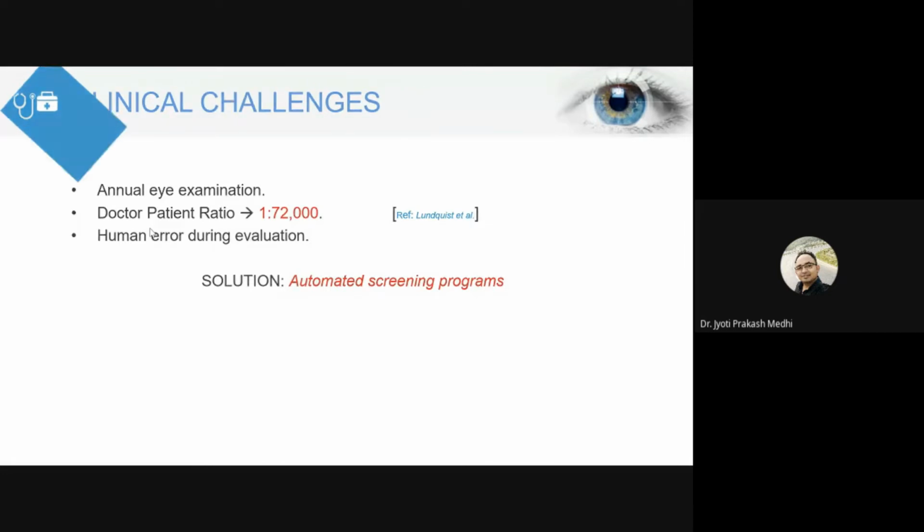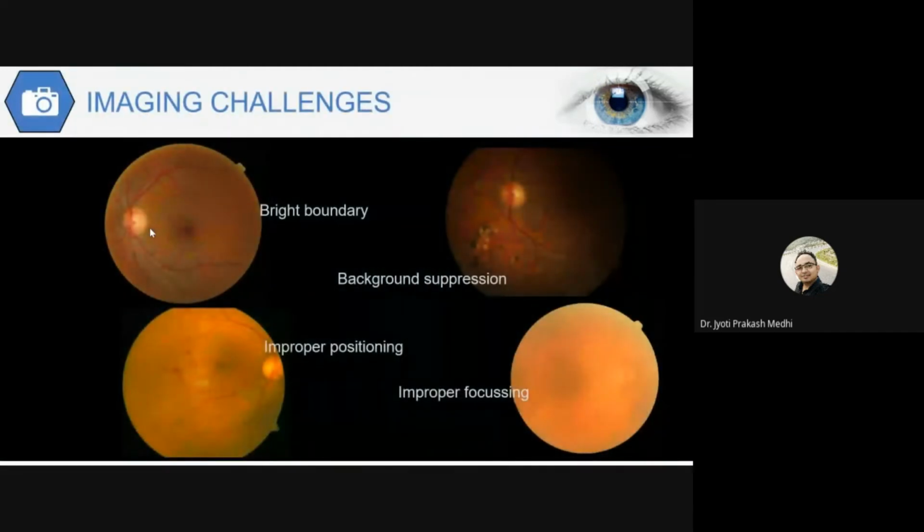better diagnosis. Now, moving into imaging challenges. While making these automated programs, there are various challenges that we face with various images. Due to camera error, or due to the movement of the patient, or due to the human error of the cameraman, the doctor or the screening person, there might be images in which we don't apply the algorithms, or the algorithms will not work in all the images.